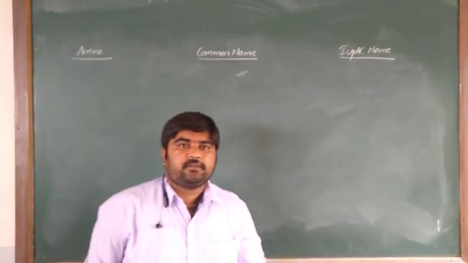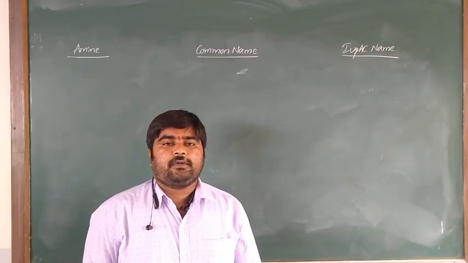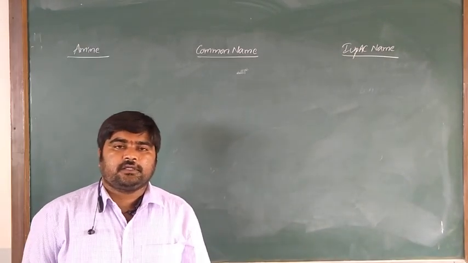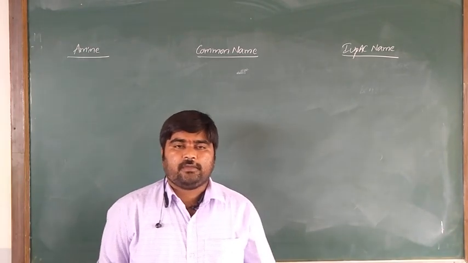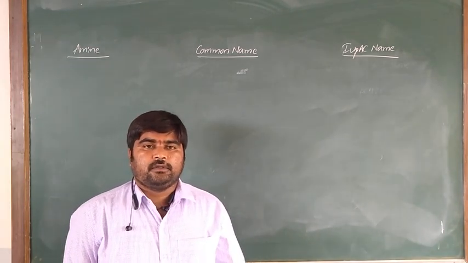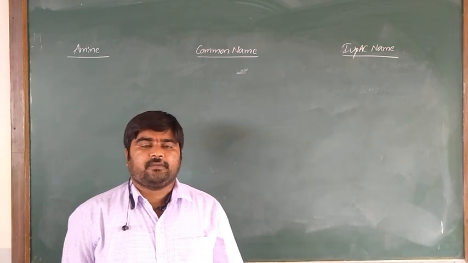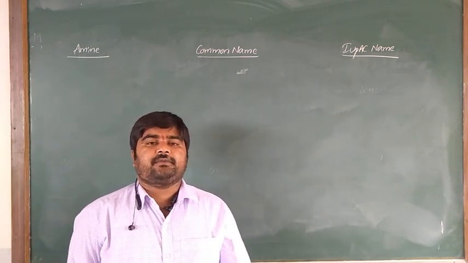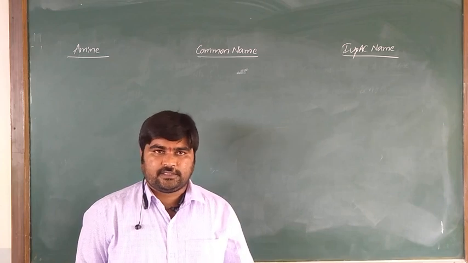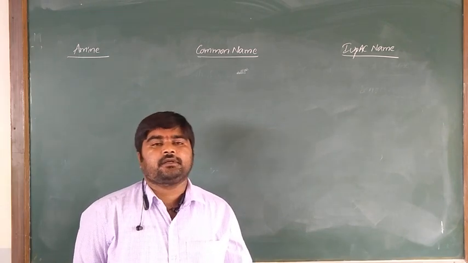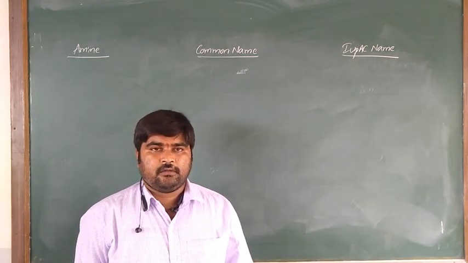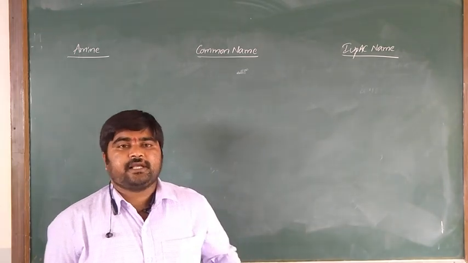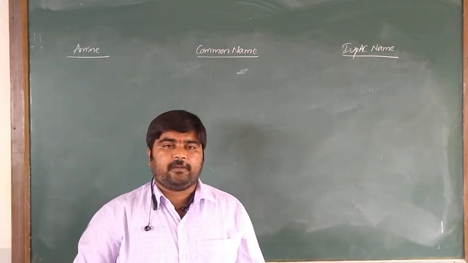So yesterday we discussed the common names and IUPAC names. What is the common name of an alkyl group? Alkyl amine. In aliphatic amines, the common name is alkyl amine. In the case of aromatic amines, the common name is aryl amine, and the IUPAC name is benzenamine. See, here we discuss some examples of alkyl or aryl amines.